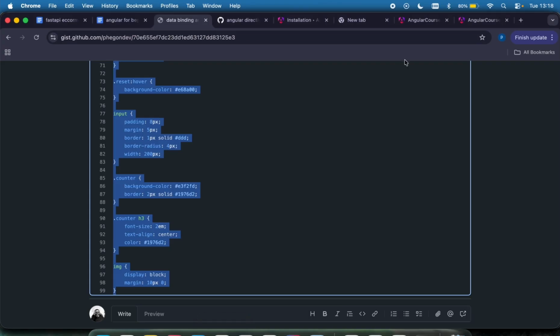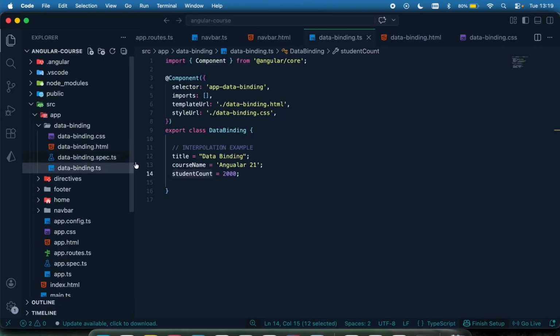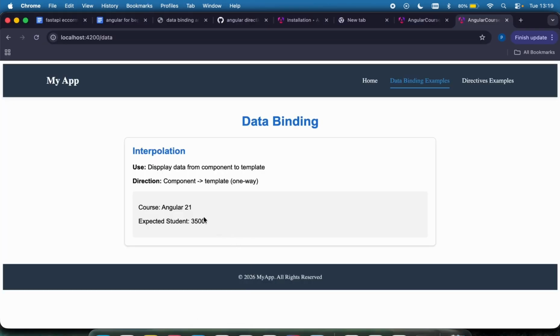I'm going to come right here to my page. You can see data binding. This is it right here. If I go to this, this is our example. You can see the course is Angular 21, and the expected students is 2000. I think I'll be expecting more students in this course, so let me take it to 3005. And this is Angular 21, and you can see it right here. So this is what interpolation is, and this is how interpolation is done.